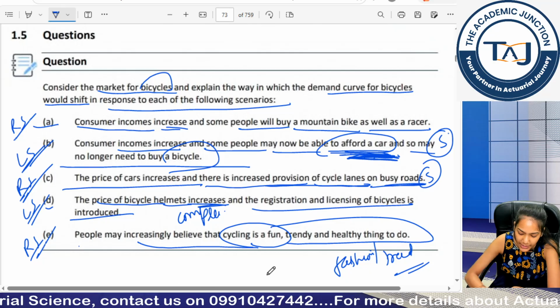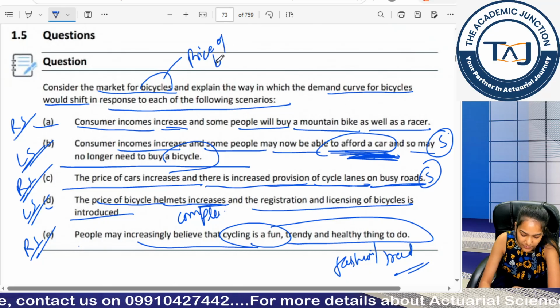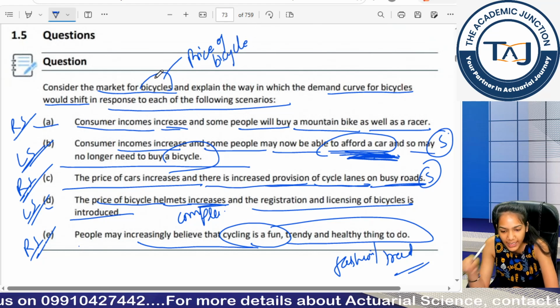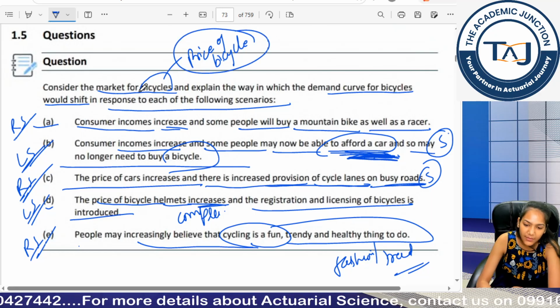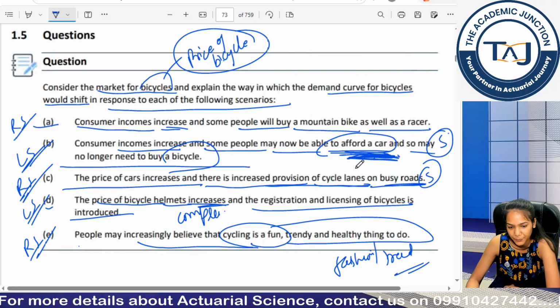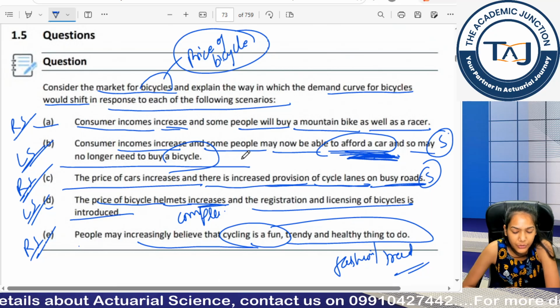Now you can see here we were not at all talking about the prices of bicycles. Yes, I was talking about prices of bicycle helmets, but not about bicycles directly. If prices of bicycles were being considered, then I would say it is a movement along the curve. But these are all cases of shift in the curve.